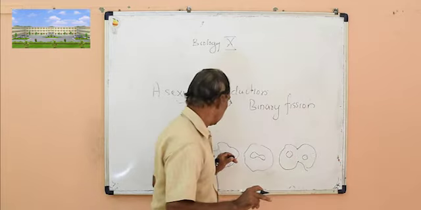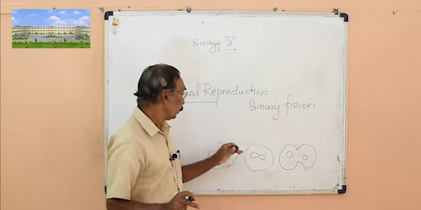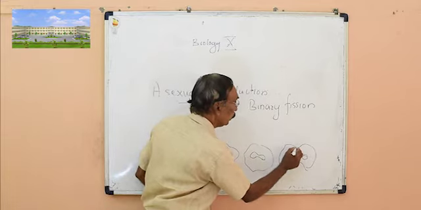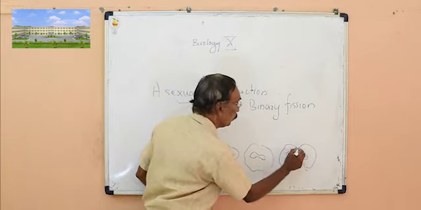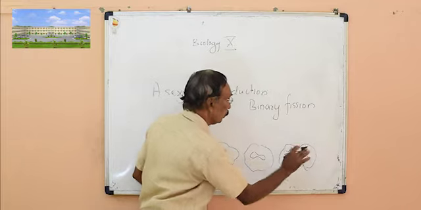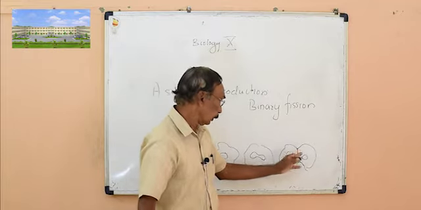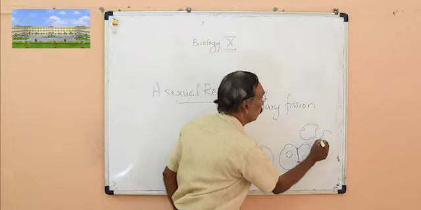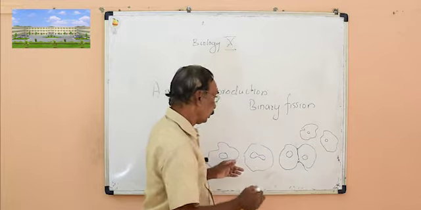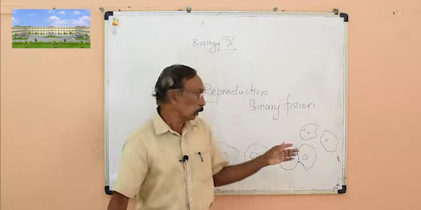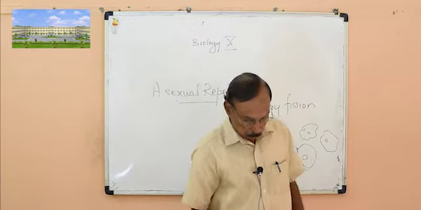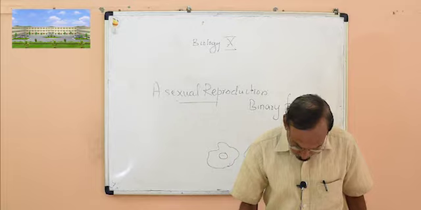I told you that the nucleus will divide into two, and two nuclei will be produced. After that, the cytoplasm and cell membrane all slowly separate, and two cells will be produced. And you can see two amoebae will be produced. Amoeba singular, amoebae plural. So from one cell to two, this is called binary fission, meaning the cell divides into two.